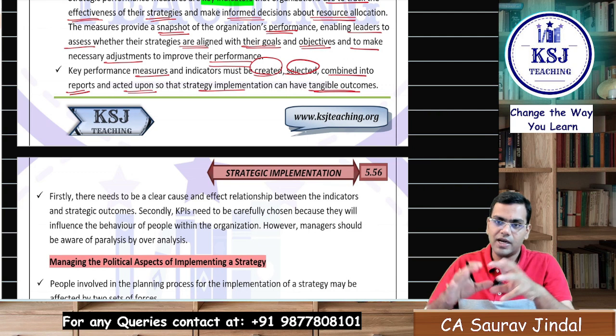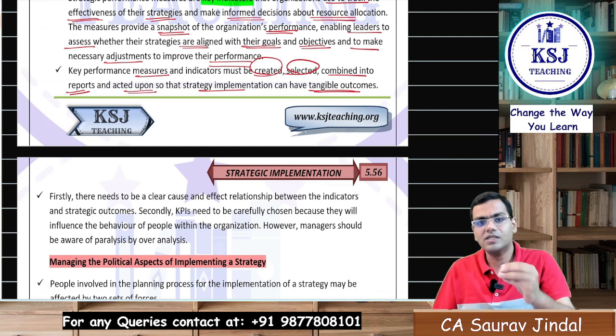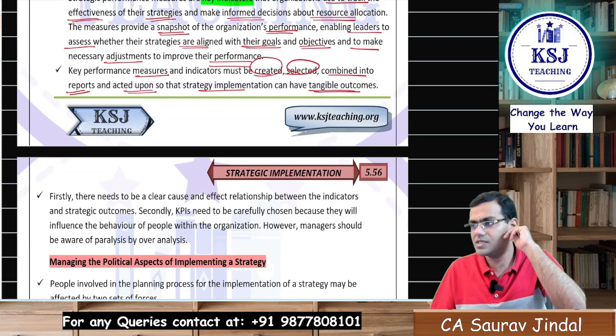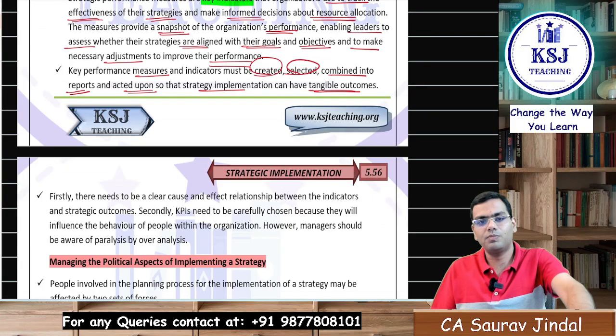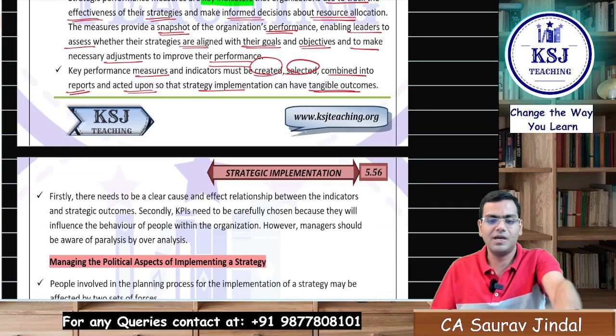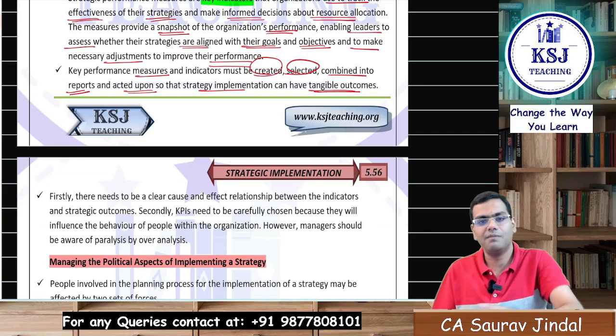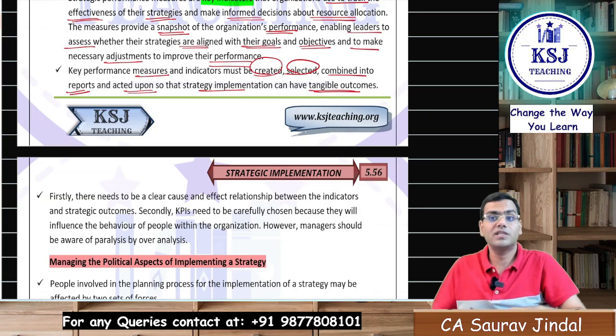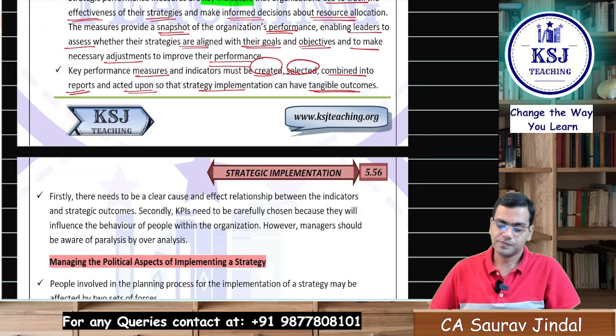So these strategic indicators, these parameters, you need to define that, okay, this is the parameter. The parameter is the maximum output in the next 5 hours. This is a parameter. 10 chapters in 5 hours. This is a parameter that you have set for yourself. Right? And then accordingly, you will see the implementation part.